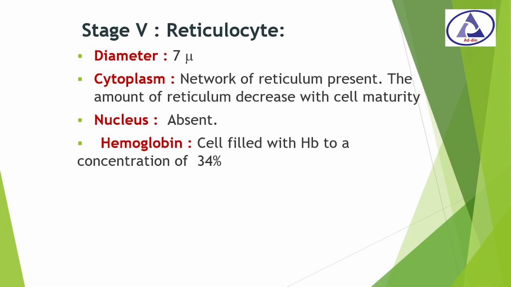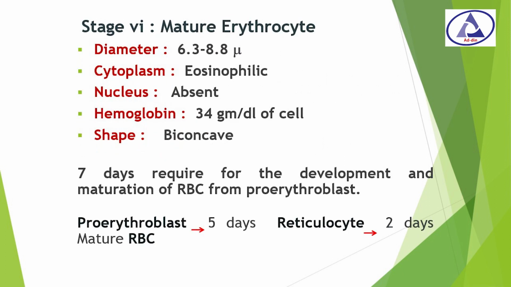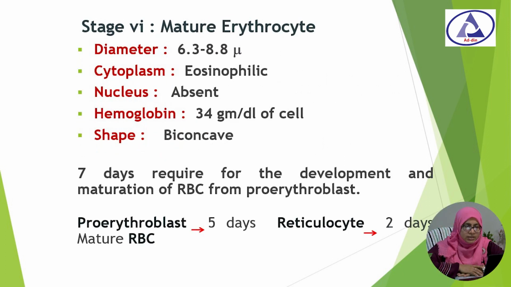Stage 5 is the reticulocyte. Here the diameter is about 7 micrometer, and the cytoplasm contains a network of reticulum, and the amount of reticulum decreases with cell maturity. The nucleus is absent, and hemoglobin fills the whole cell, with a concentration of about 34%. Stage 6 is the mature erythrocyte.